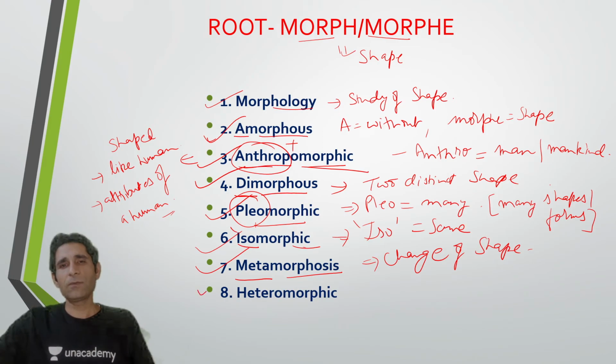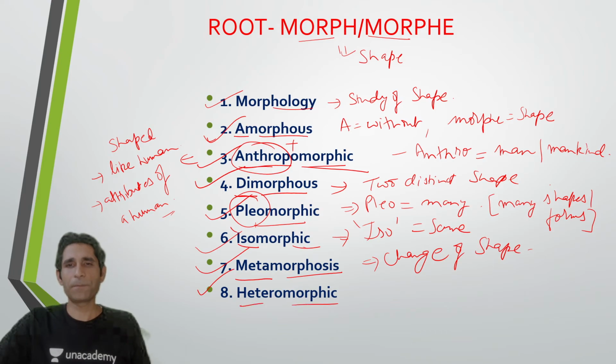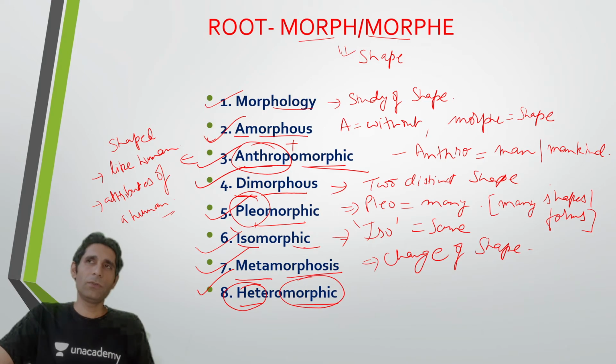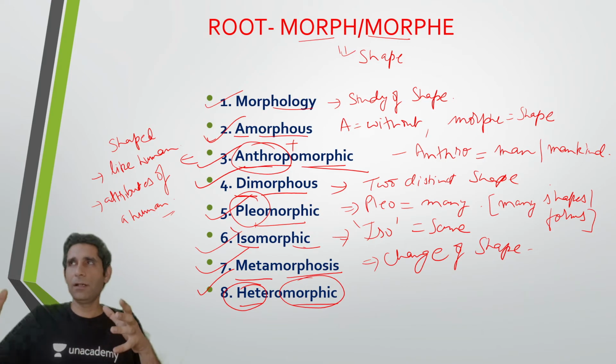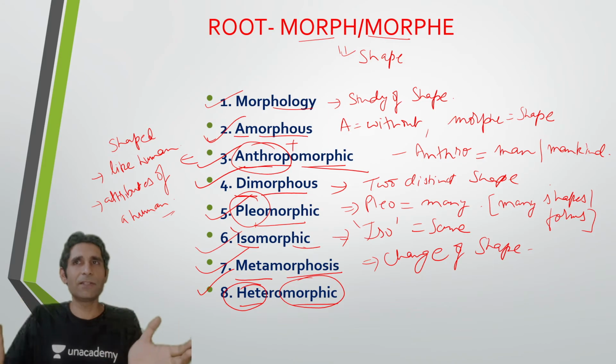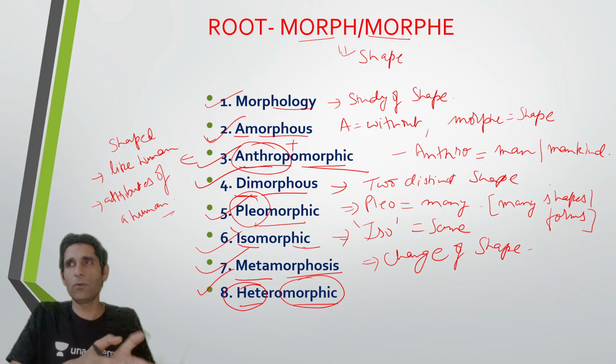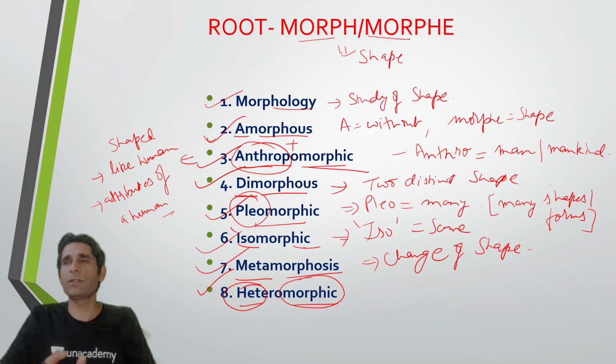Then we have the last word, heteromorphic. Hetero means different and morphic means shape. So heteromorphic means things that have different shapes. As we know, homo is the root for same and hetero is the root for different. So when two things have different shapes, that is heteromorphic.